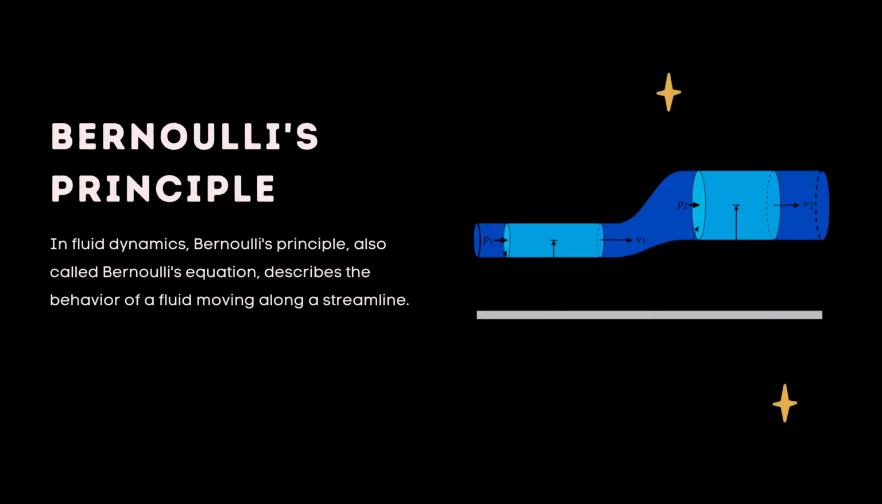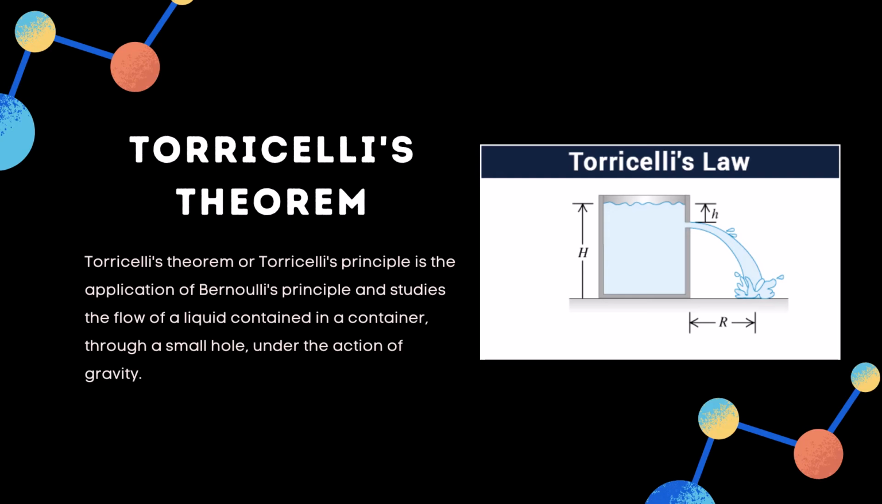Bernoulli's principle, also called Bernoulli's equation, describes the behavior of a fluid moving along a streamline. Some of the uses are aviation and high-speed vehicles, fireplace, pipelines, swimming pools, car carburetor, venturi devices, and pitot static system in aviation.